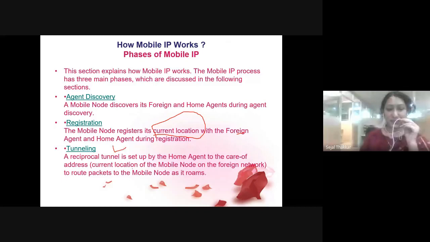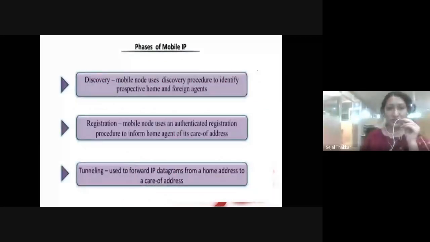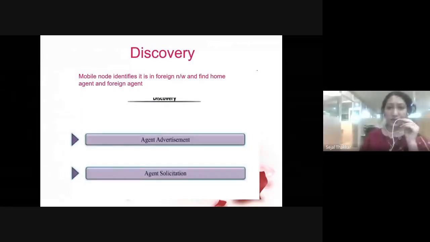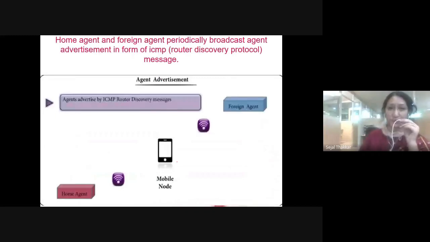Now, tunneling is set up by the home agent to send the packets to the care of address, right? When you are roaming, it is going to establish one tunnel, and through this tunnel, it is going to send the packets. Okay. Now, how is it going to do the discovery? The mobile node identifies its foreign network and finds the home agent and foreign agent. So what does the agent have to do all the time? The agent has to do advertisement. Both the home agent and the foreign agent are going to do the advertisement, and they are going to broadcast their address.